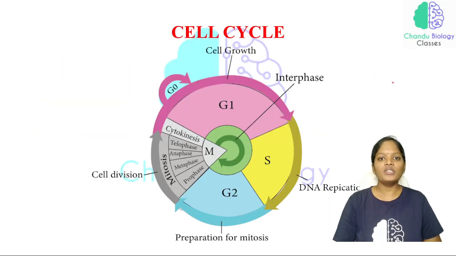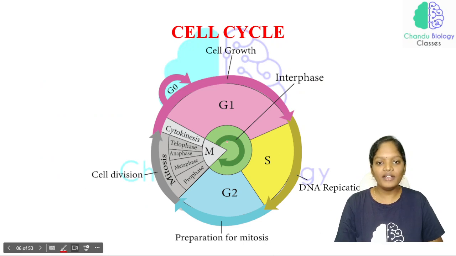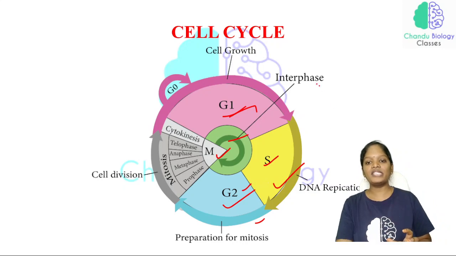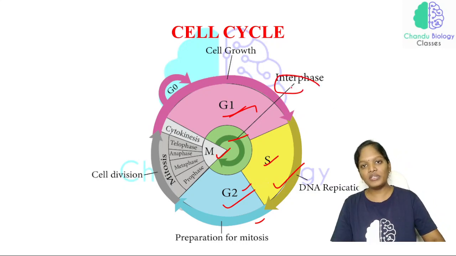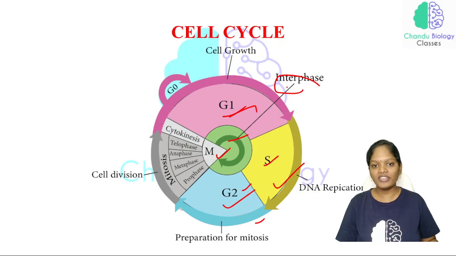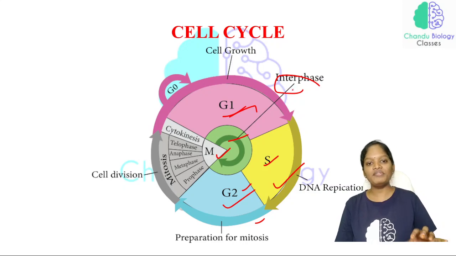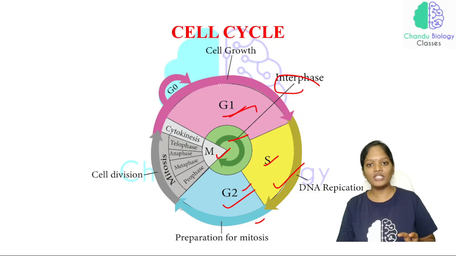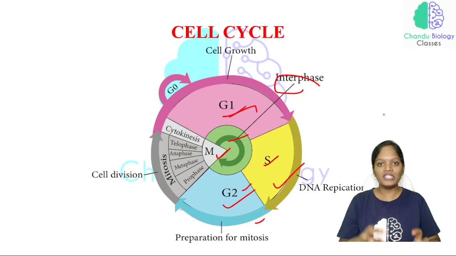Just see here, this is the cell cycle phases: G1 phase, S phase, G2 phase and M phase. G1, S and G2 together we are calling as the interphase. 90 to 95% of the cell cycle will be this interphase. The remaining 10 to 5% comes under the M phase. And the G naught phase, just now we have studied what are the specifications of each and every phase.